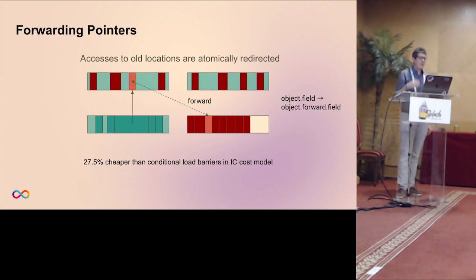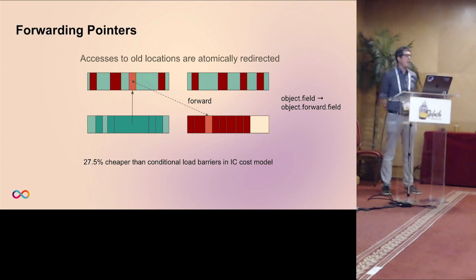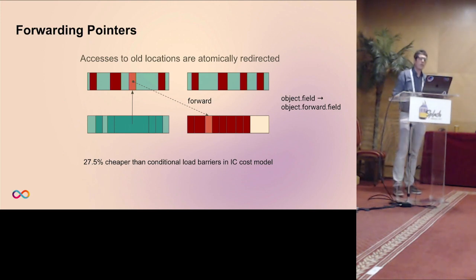During that phase, as mentioned, it's also incremental, meaning that the mutator may continue to access, to traverse and look at pointers, and they may of course lead to old locations. This is no problem here, due to these forwarding pointer techniques: every object that has a forwarding pointer in its header, meaning the object has been forwarded, can be atomically redirected by just adjusting this forwarding pointer to the new location.